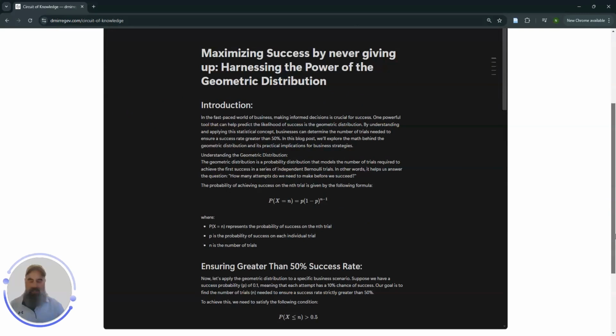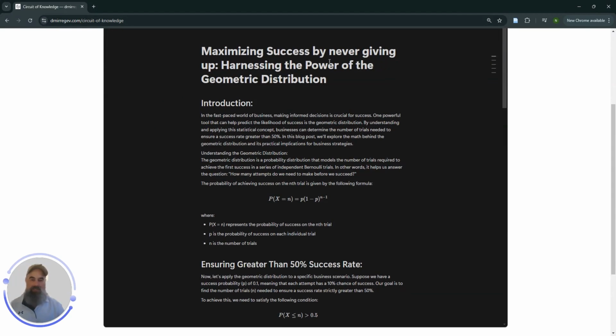Alright, so this tutorial is titled Maximizing Success by Never Giving Up, Harnessing the Power of Geometric Distribution. We all heard the term never give up, or treat every fail as an opportunity for learning and try again, and so on and so forth. Why is this intuitive manner of going about life true or sound mathematically? How does it connect? Okay, so today I'm going to cover how it's connected, and we're going to look at